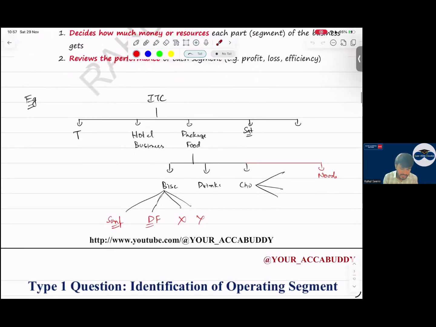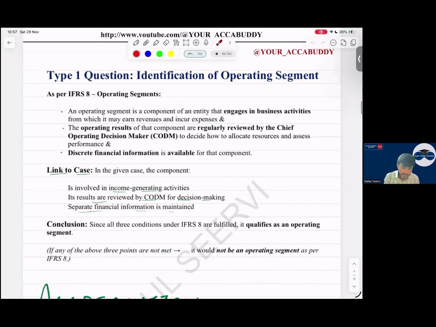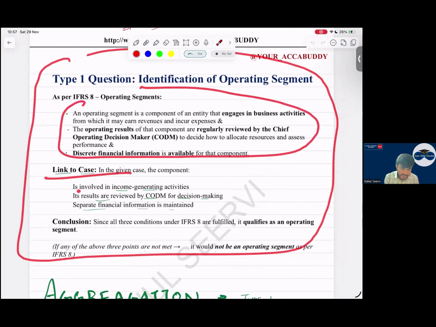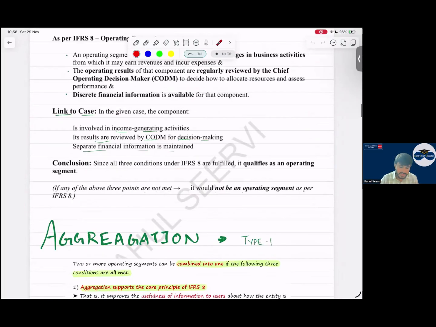So the first type of question is done. How should you answer this? I told you in class. Type 1, identification of operating segment. Write down these key points: link to the case, whether income is there, whether CODM is reviewing separate financial statements. Conclusion: it is a qualifying segment, it is an operating segment.